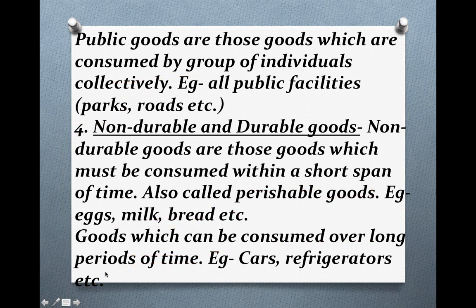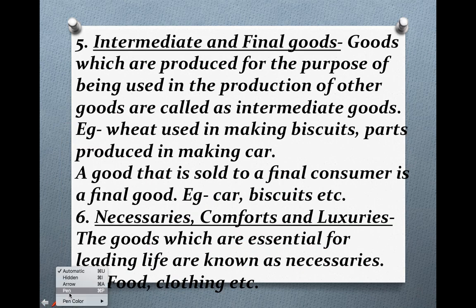Let's proceed to our next topic, next point, that is intermediate and final goods. Now this is a very important type of goods. Now intermediate goods are those which are produced for the purpose of being used in the production of other goods.